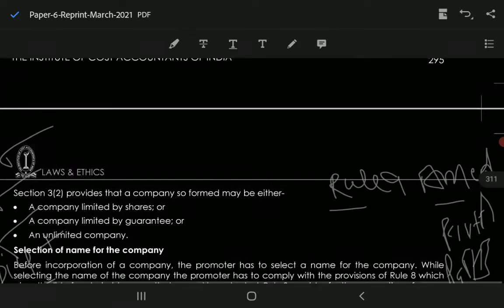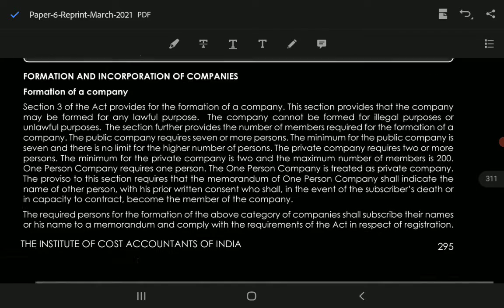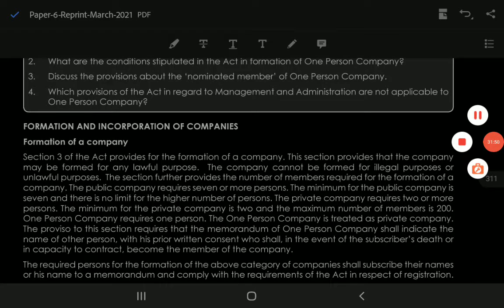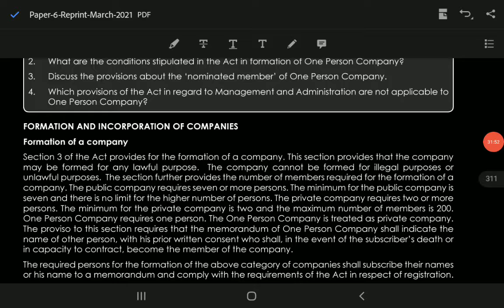Section 3, and section 3 subsection 2 also provides that the companies formed may be either a company limited by shares, or limited by guarantee, or an unlimited company. So this covers section 3, which is the formation of company. Although it is not possible for me, I think, to cover the whole section 10 in this video itself, so I will cover maximum in this video, and if something is left I will continue in the next video.